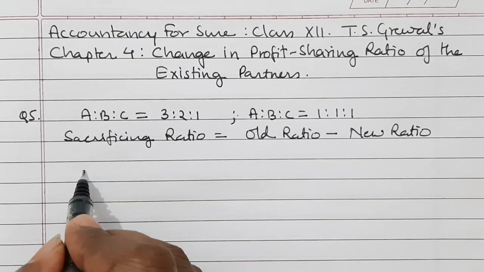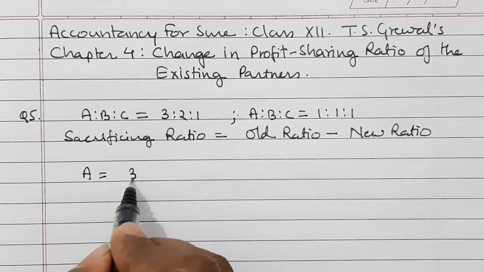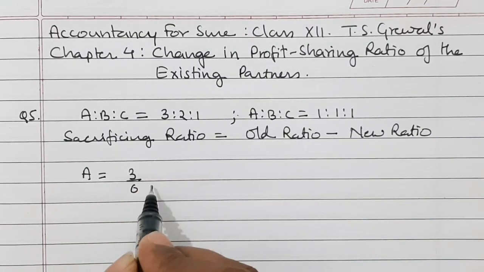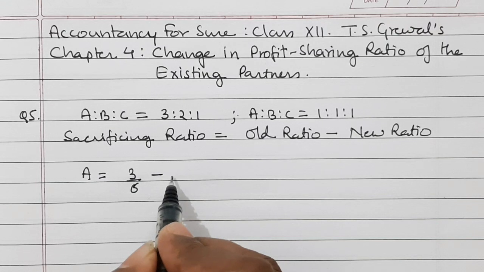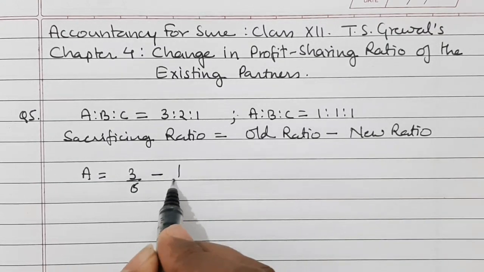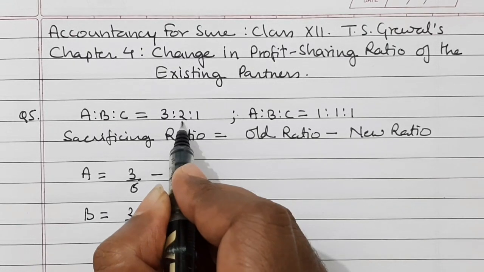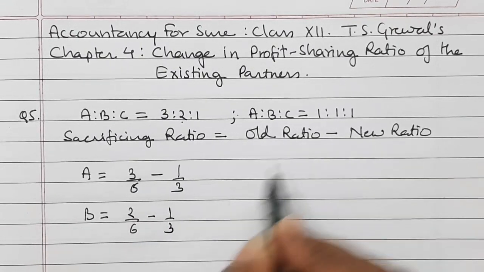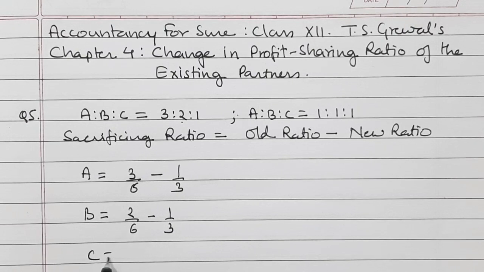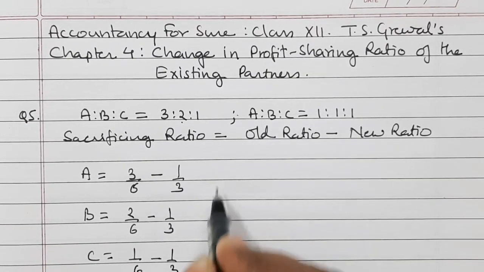So for A it is old ratio 3/6 minus 1/3. For B it is equal to 2/6 minus 1/3. And for C it is equal to 1/6 minus 1/3.